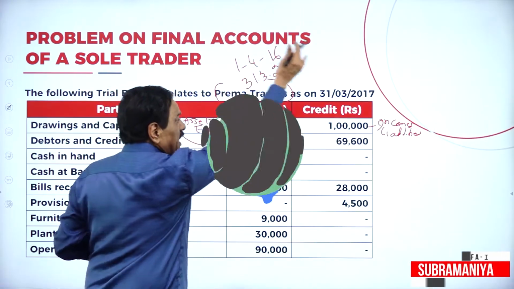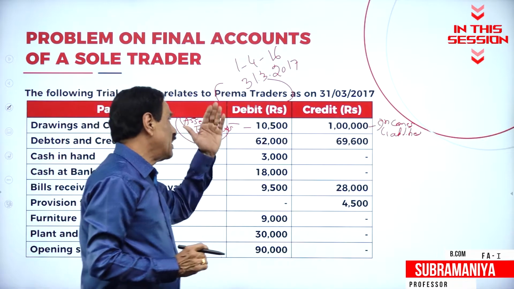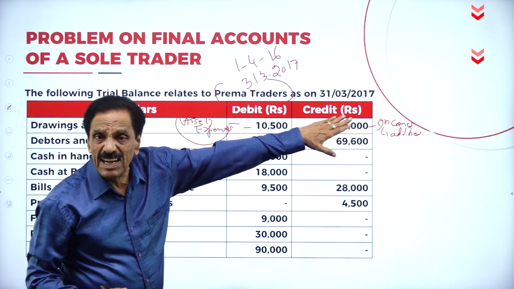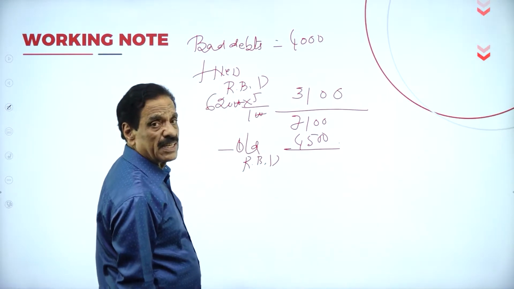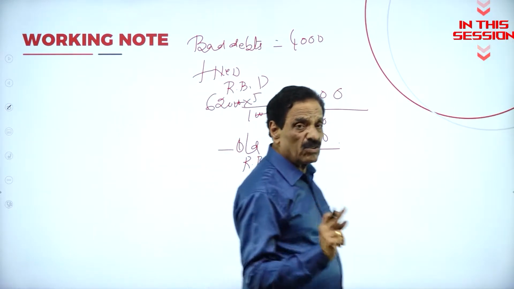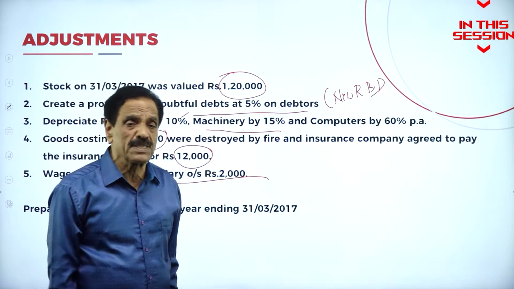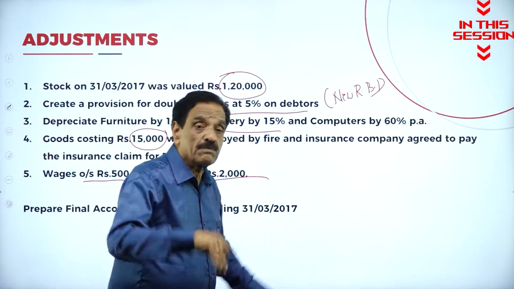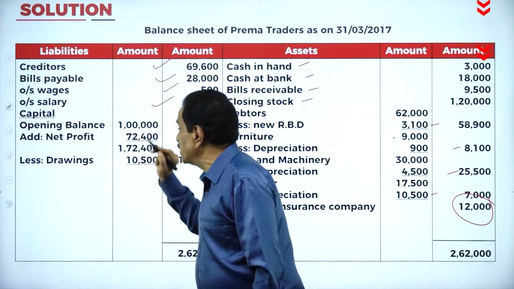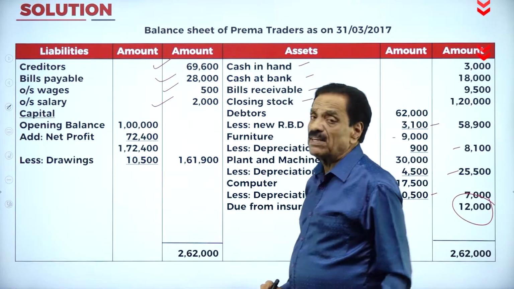In the balance sheet, right hand side is asset side, left hand is the liability. In the trial balance, left hand is the asset side, right hand is the liability side. Whatever the difference comes, that is 2,600 will appear in the profit and loss account debit side. Depreciate the furniture. Your value has come down by how much percentage? 10%. Machinery by 15%, computer by 60%. Your opening balance is only from the last year, we got 1 lakh rupees. This year your profit is 72,400.